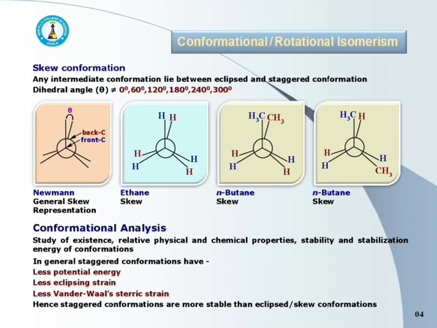See the first representation. It is the general skew conformation represented by Newman projection formula. Next one is the structure of skew ethane, and next to that is skew n-butane. These have dihedral angle other than 0, 60, 120, 180, 240 or 300 degree.